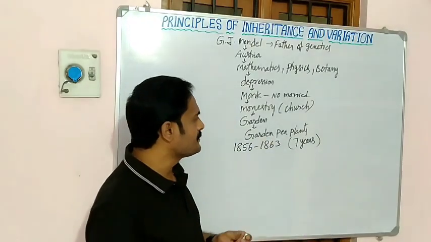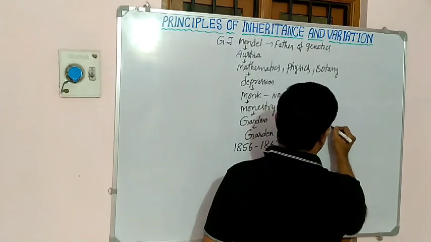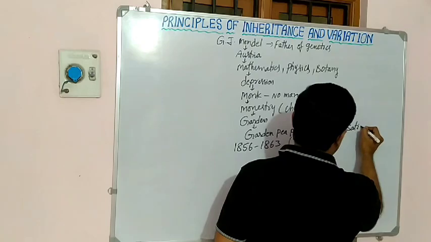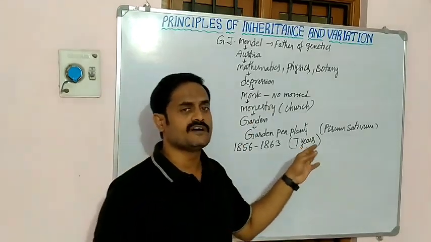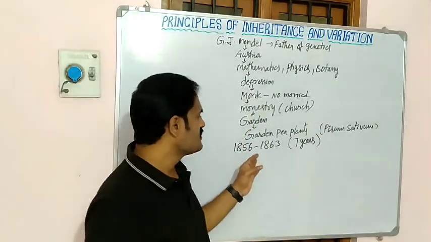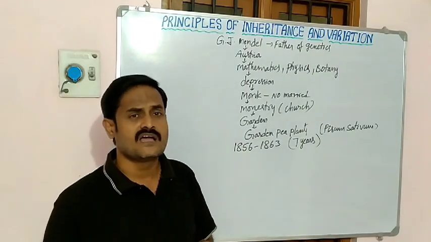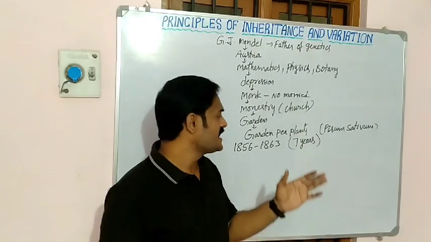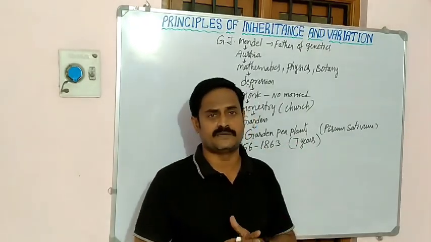The scientific name of the garden pea plant is Pisum sativum. Remember, what is the scientific name of the garden pea plant? Pisum sativum. He regularly visited the garden pea plants, noticed many contrasting characters, and chose some contrasting characters for his experiments.